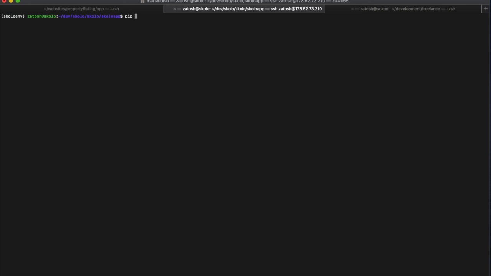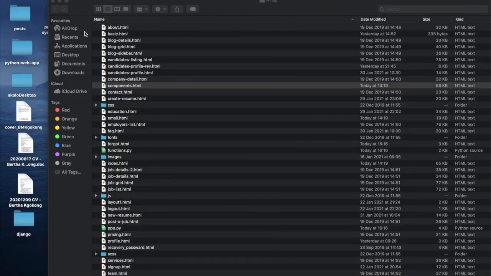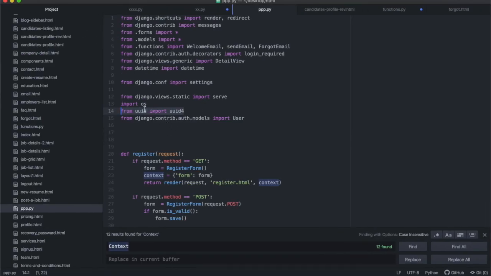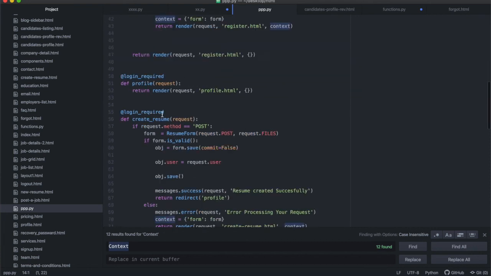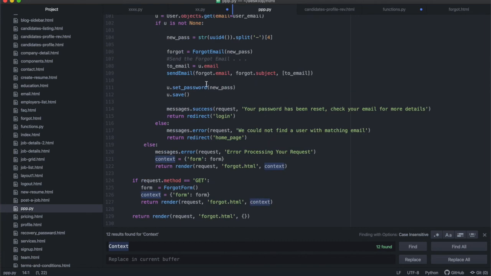So just run pip install uuid like that, all right? You have to install it inside of your virtual environment, and before you run this, you make sure you are inside of the virtual environment, and then it will install uuid for you, okay? If you don't do this, you're going to have an error. It will say it cannot find the module uuid, okay? So anything that's not from Django, you have to install manually, all right? Once you've done that, you'll be using that UUID to generate a new password, okay?